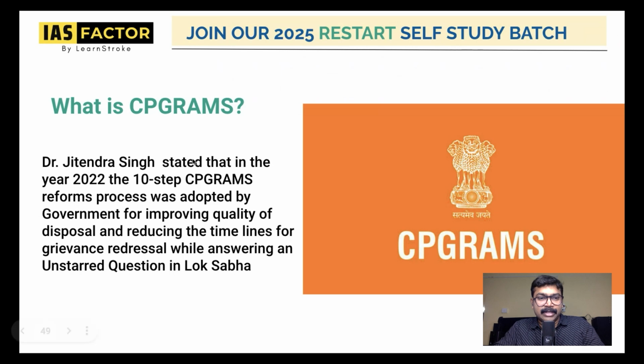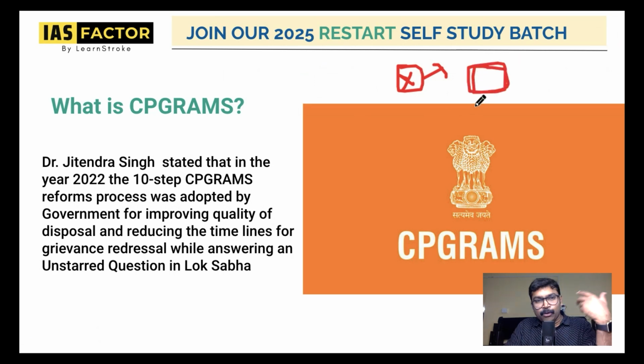Jitendra Singh stated that in 2022, the 10-step CPGRAMS reform process was adopted by the government for quality. Imagine, I'll give you an example. This is an organization called X, and you have a complaint, a grievance to be redressed, against this organization. What will you do? You'll write a complaint, right? You'll go to the office.